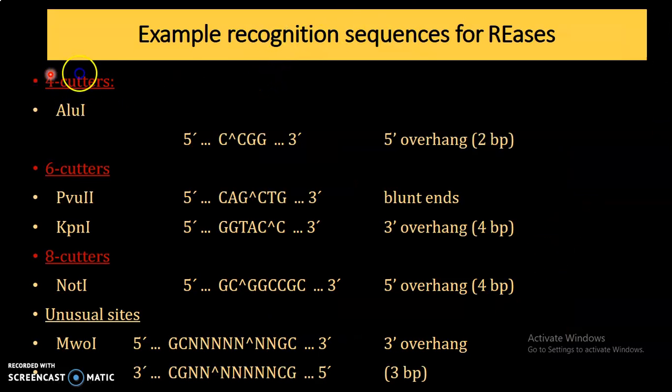These are examples of 4 cutters recognizing a 4 base pair sequence, 6 cutters recognizing a 6 base pair sequence, and 8 cutters recognizing an 8 base pair sequence. And this one is an unusual one, the MwoI enzyme, recognizing longer sequences than these 4, 6 and 8 cutters.